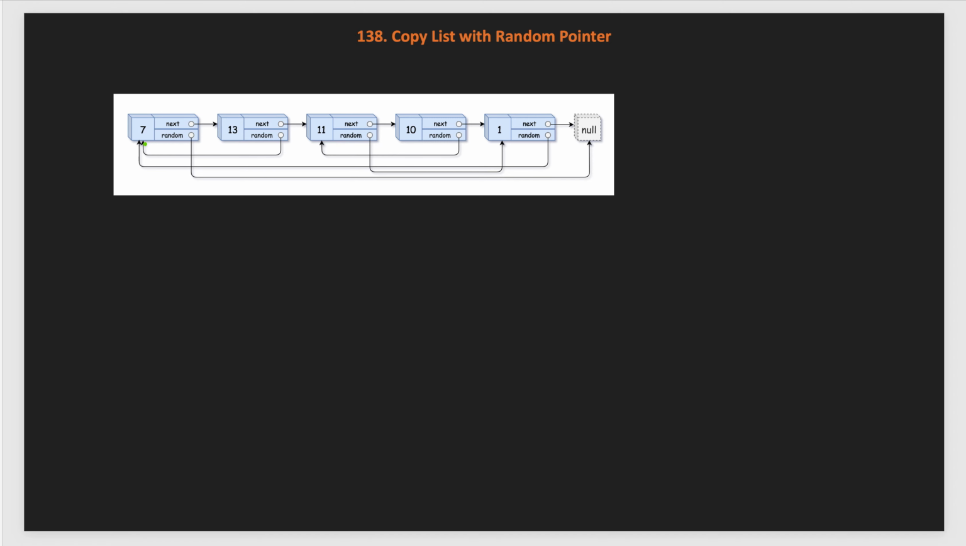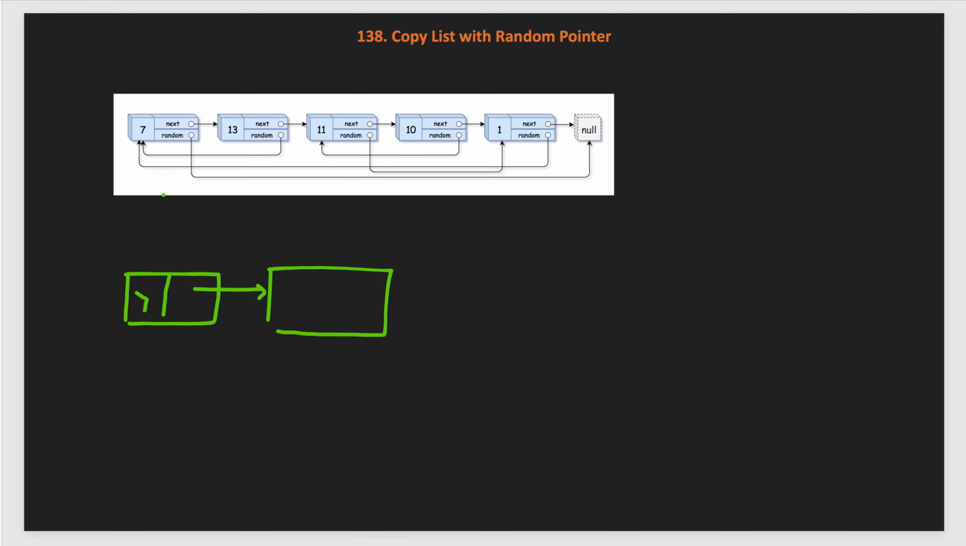So how will we solve this problem? One of the straightforward solutions is, first we iterate through the list using the next pointer, and we clone all the nodes. First we clone the node with value 7 and make the next pointer of the 7 node point to 13. Then we clone the 13.